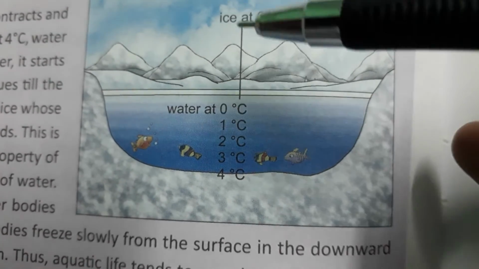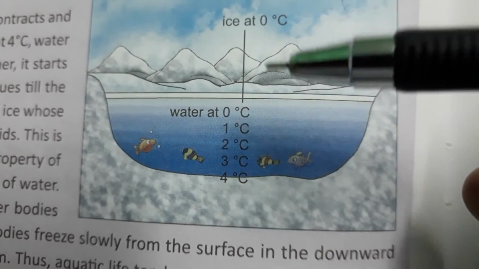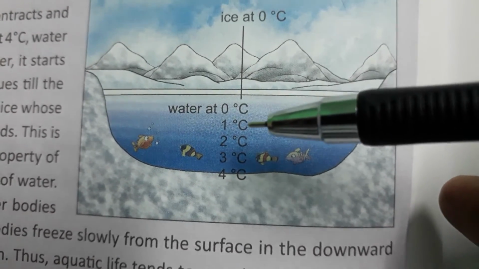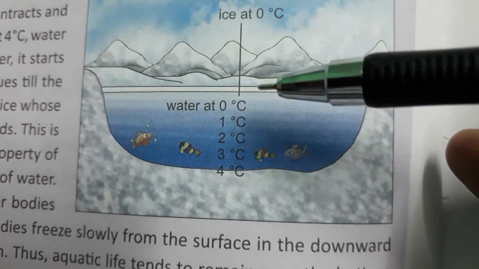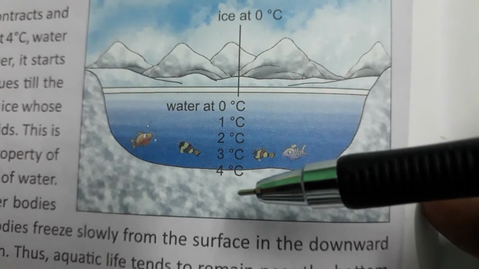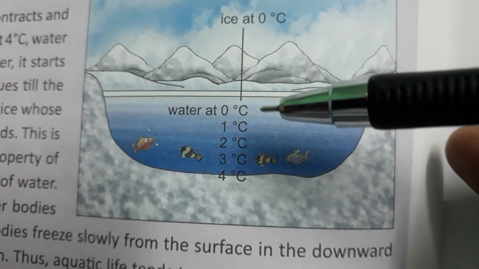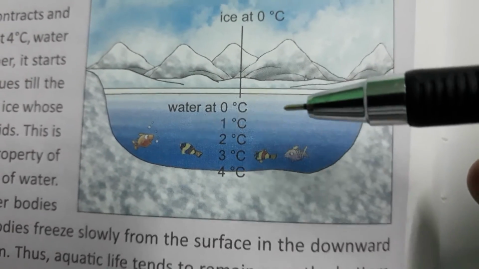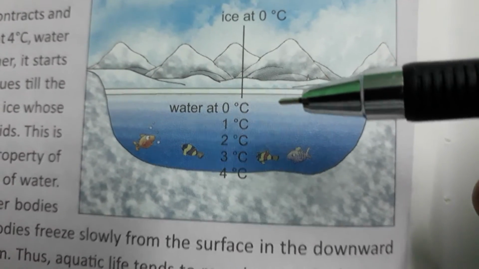Continuously receiving coolness from the surroundings, the cold temperature is transferred through the ice to the water below. That is why, near the ice, the upper layers slowly convert into ice, meaning denser.